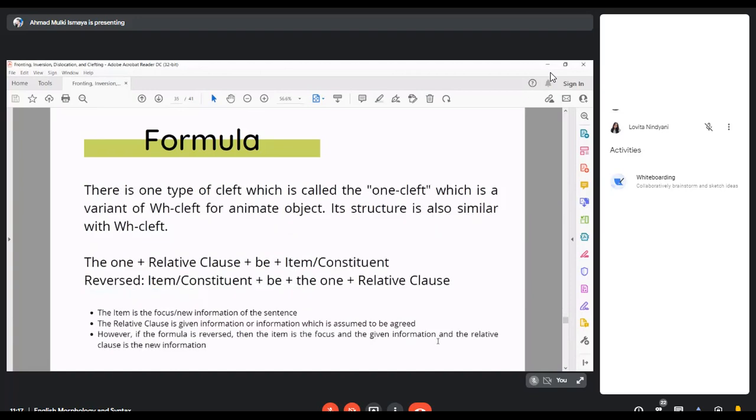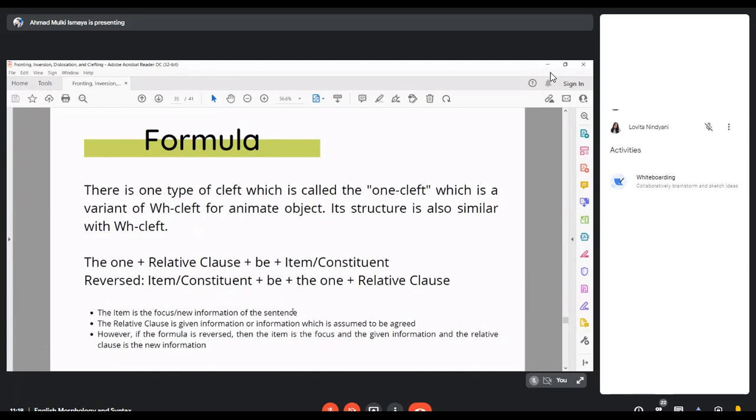However, the WH cleft cannot be used for animate objects. However, there is one type of cleft which is called the one cleft, which is a friend of the WH cleft for animate objects. The structure is similar to the WH cleft with the addition of the word one. So if the normal WH cleft is relative clause plus be plus item or constituent, then the one cleft is to add the one in the front or in the middle in the reverse form. So the reverse form is item or constituent plus be plus the one plus relative clause.